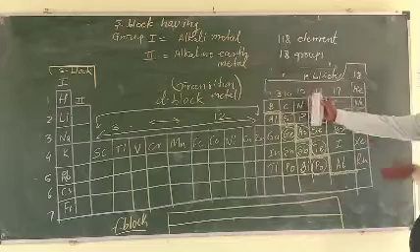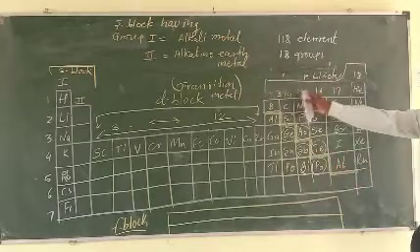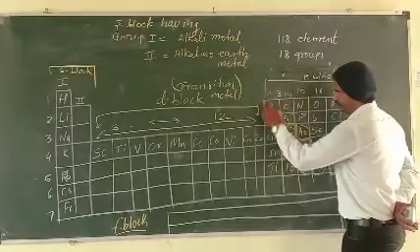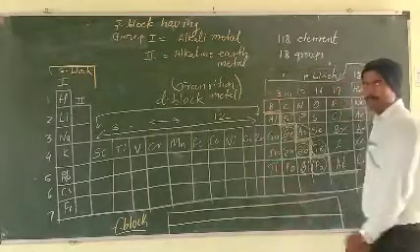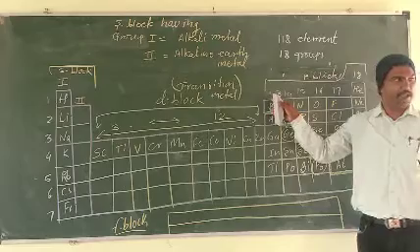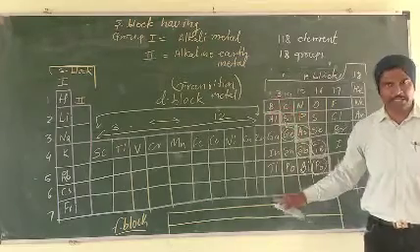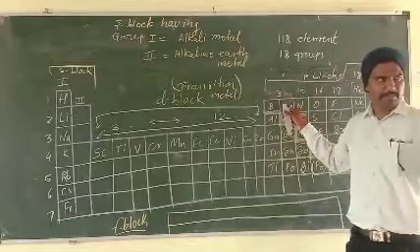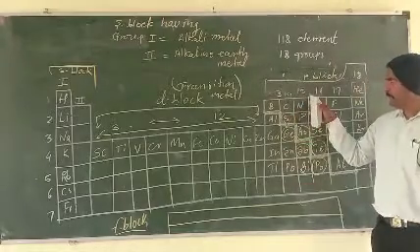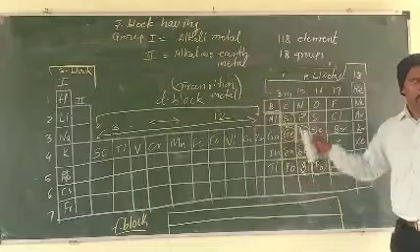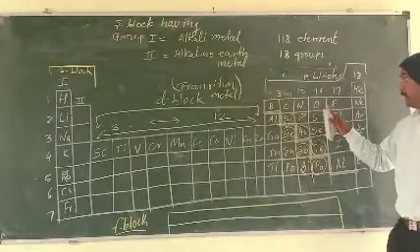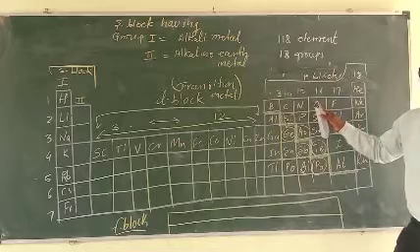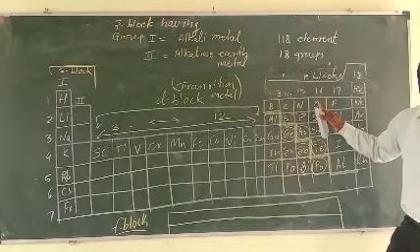There also the p block has different families. First is the boron family, group 13, also called the boron family. Group 14 is called the carbon family. 15 is called the nitrogen family. 16 is called the oxygen family and also the chalcogen family.